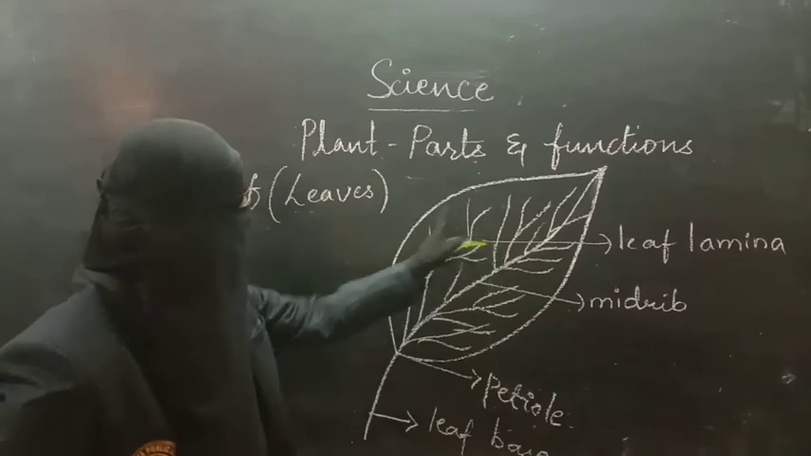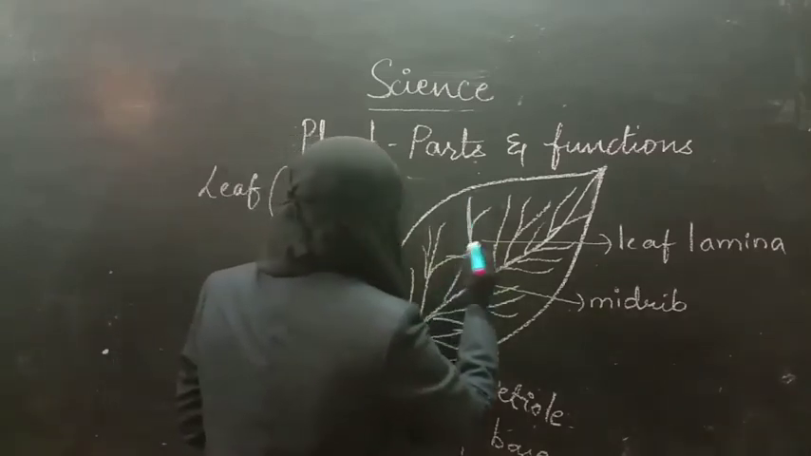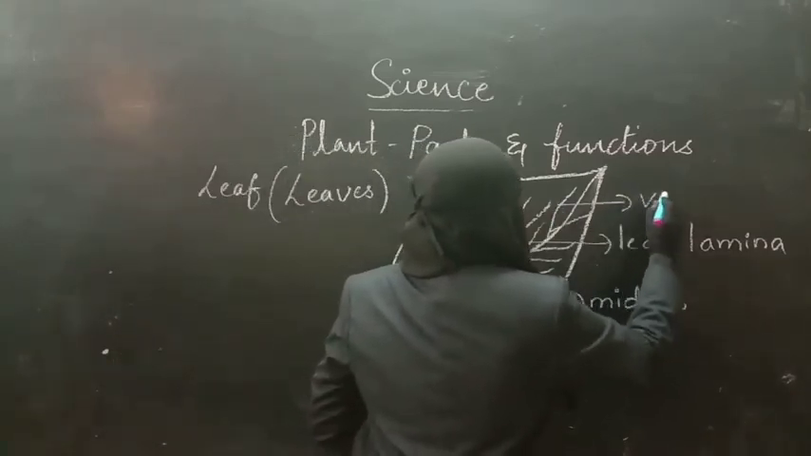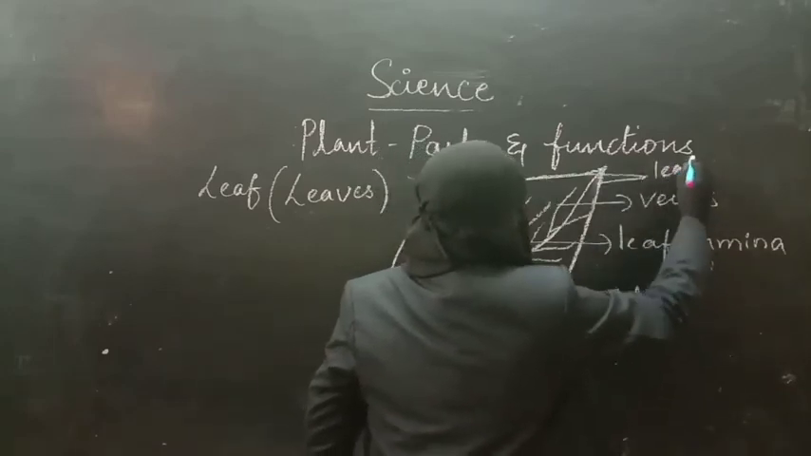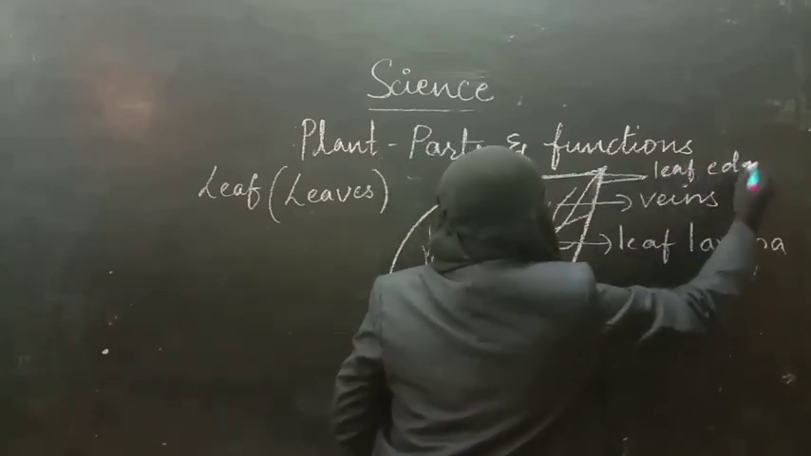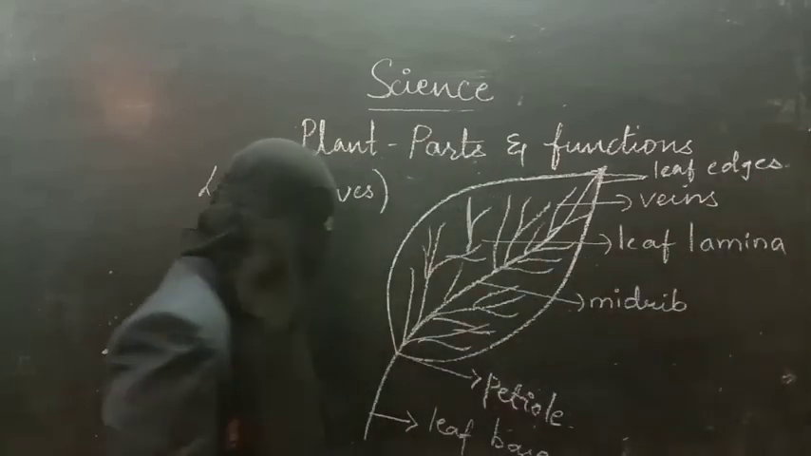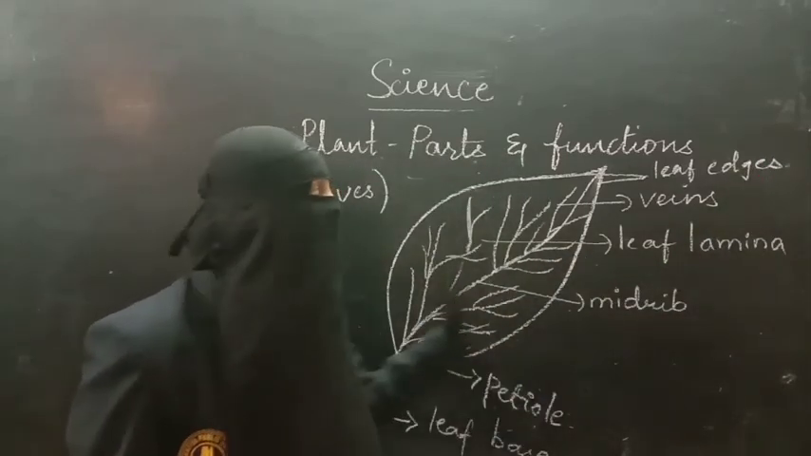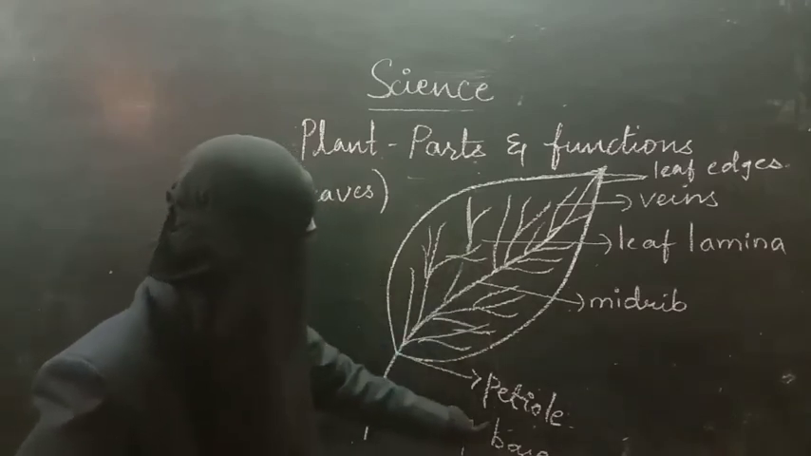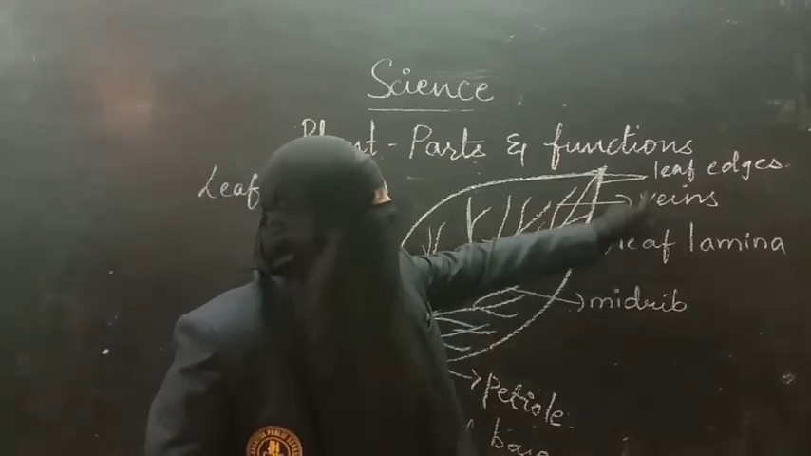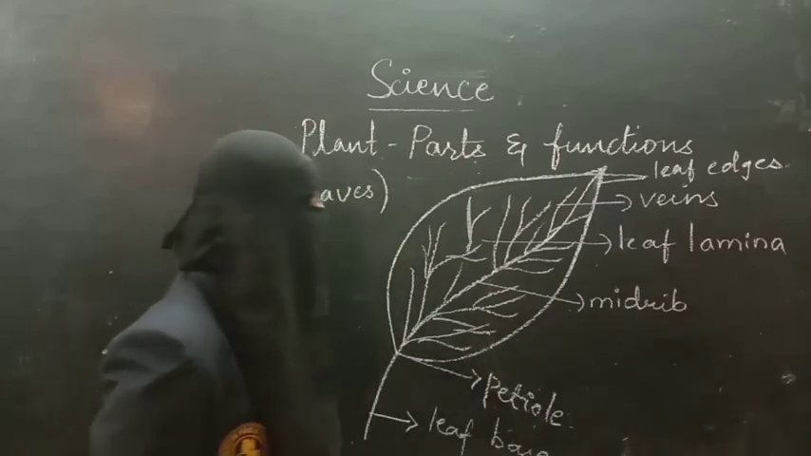So here you can see these small things are called veins. These are the leaf edges, the leaf margins. So if you see, this is the entire leaf. Now we have understood the parts of the leaf: leaf base, petiole, midrib, leaf lamina, veins, leaf margin and leaf edges.